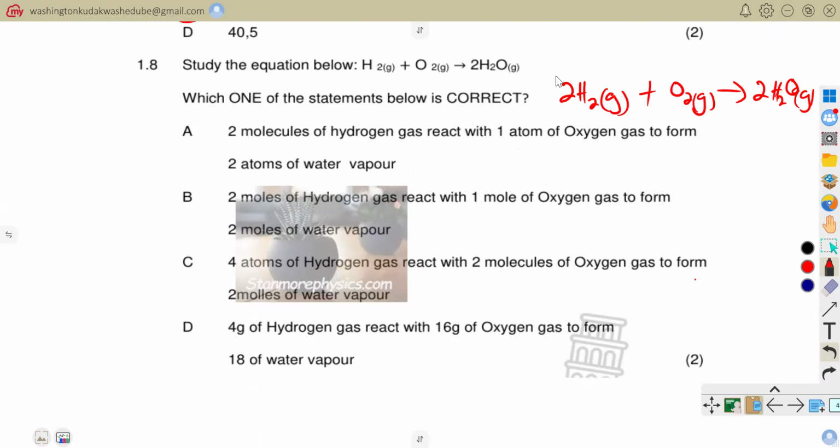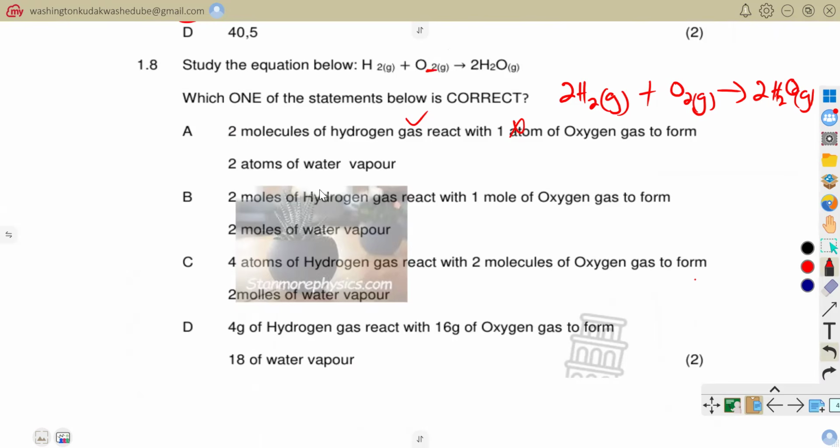So we are looking for information which describes our equation in terms of this. You would see that two molecules of hydrogen gas, yes, they react with one atom. They are not reacting with one atom of oxygen gas. There are two atoms here. So this is actually out. We say there is one molecule of oxygen gas. And within one molecule, how many atoms do I have of oxygen? You get to see it. So this one is actually wrong.